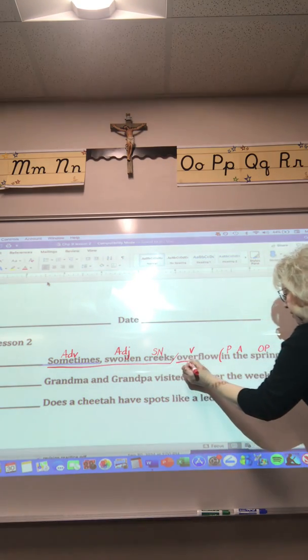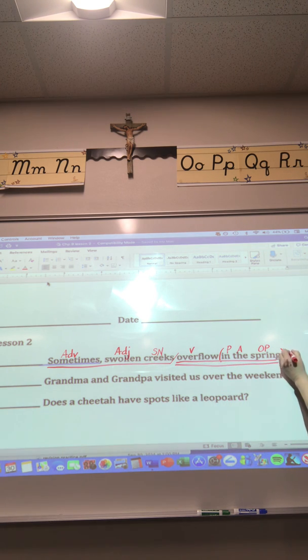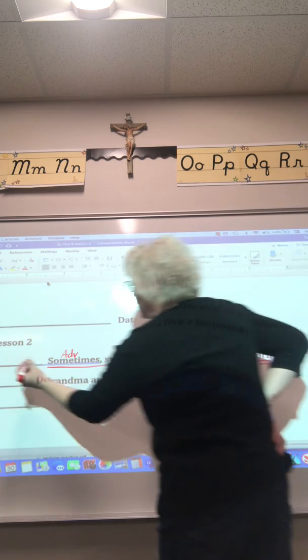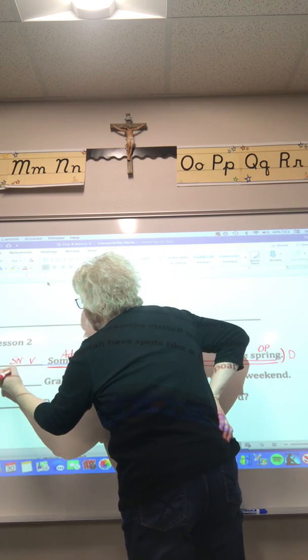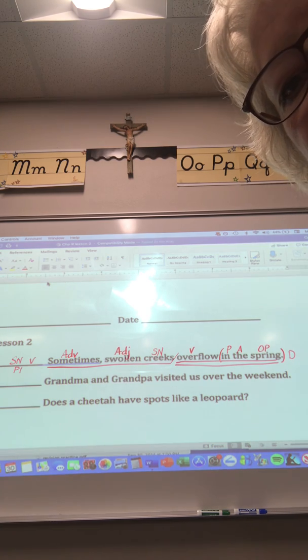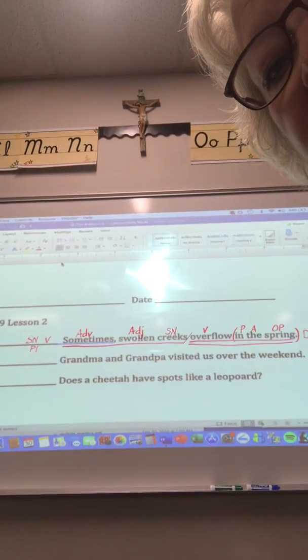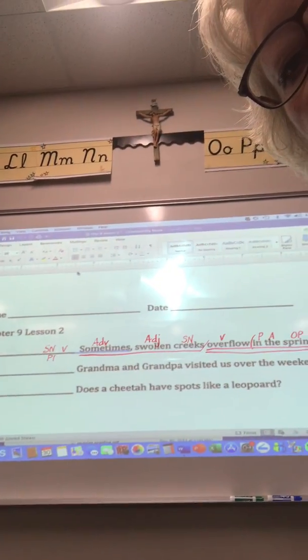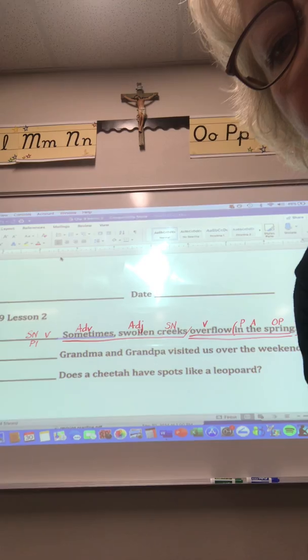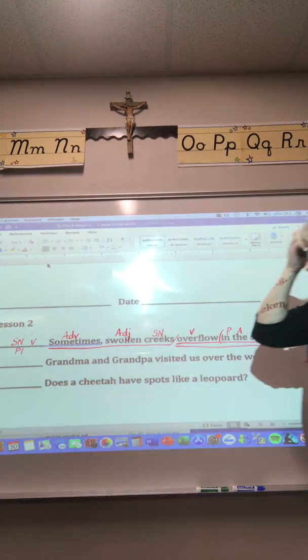Do your underlining. And this is just a declarative sentence. It's giving you information. It's a telling sentence. On the line, we're going to write subject, noun, verb, and it's pattern 1. And I am writing it close to the sentence, not clear over there by the 1, and I'm doing that just because of the recording. So that's why I'm making it closer here to the first word.